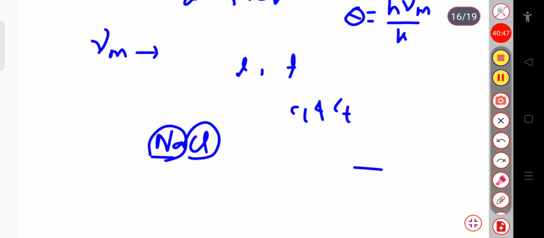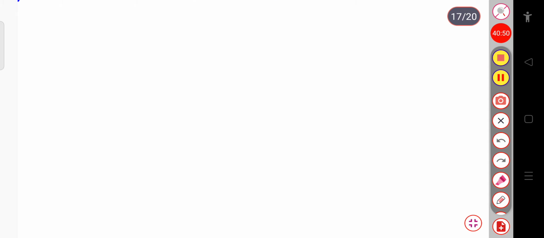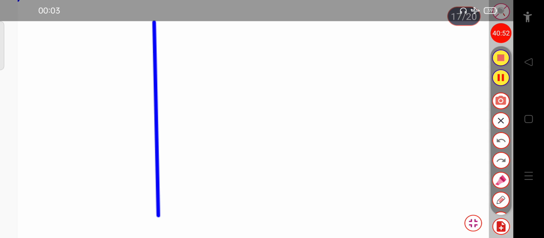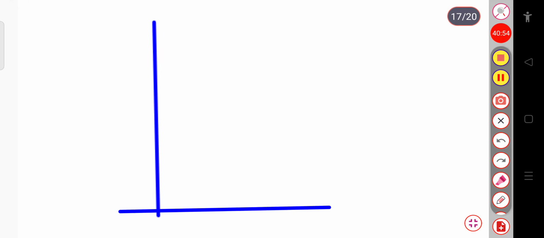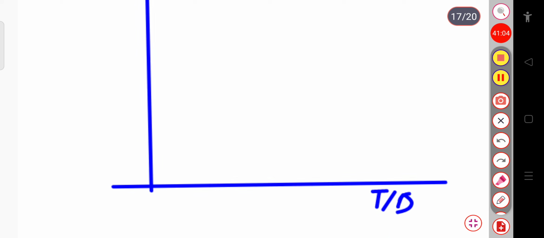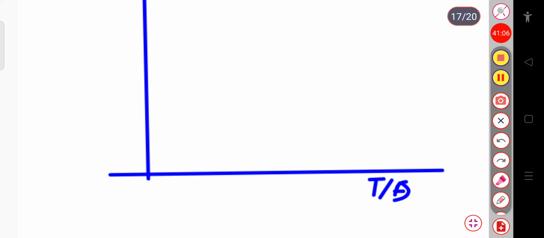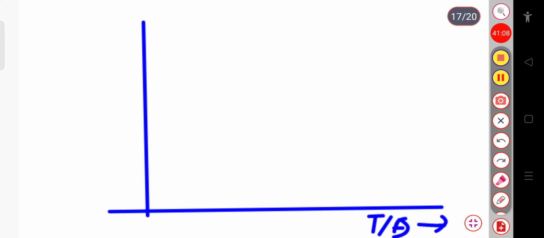So now if I plot a curve, this axis is t by theta, and the vertical axis represents f of theta by t.